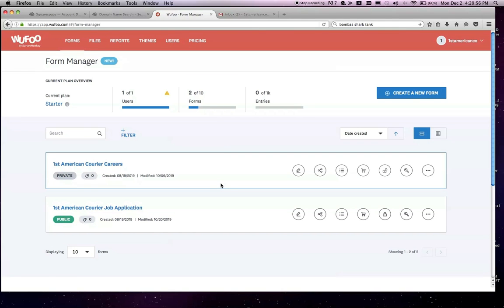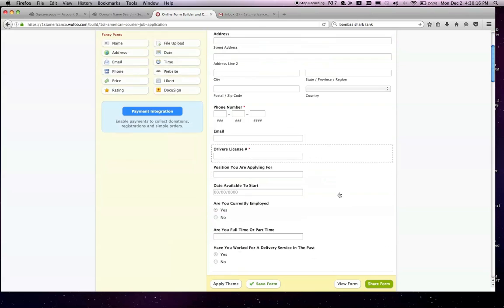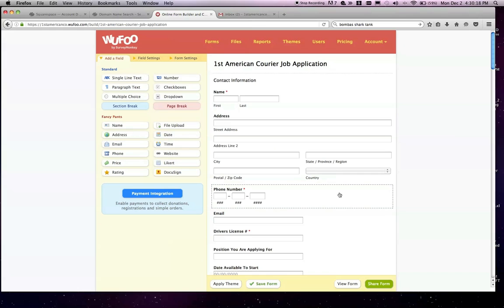As you can see, it's pretty straightforward. The application that you're going to be worried about is the one that says public. This one I'm probably just going to delete, it was one of the test ones. But the First American Courier job application, we can go ahead and click on that. This will show you all the different fields that are available to you in the application.